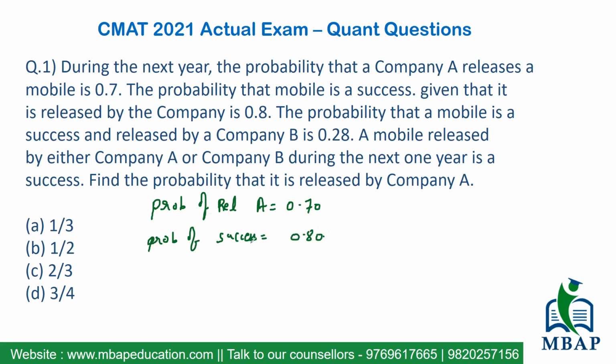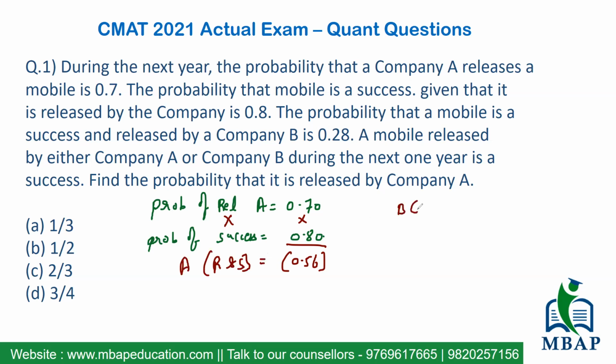So we are looking at the probability of release and success by company A. I repeat, we are looking at the probability of release and success by company A. That's nothing but 0.7 into 0.8, which will be 0.56, right? Which is 0.56. So release and success both happening from A has come to 0.56.